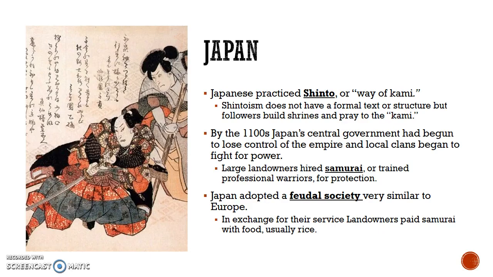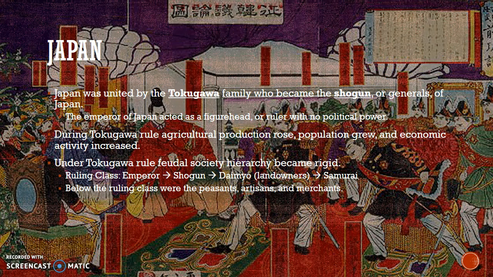Japan also was developing during this time, and they're actually going to mirror feudalistic Europe. They started practicing a religion called Shinto, or a way of the kami, in which they built shrines and prayed to the kami. The central government started to lose power based on local clans, and so large landowners started to hire samurai for protection. And this started to lead into the Japanese feudal society, which was very similar to Europe, in which landowners paid samurai for their protection with food.